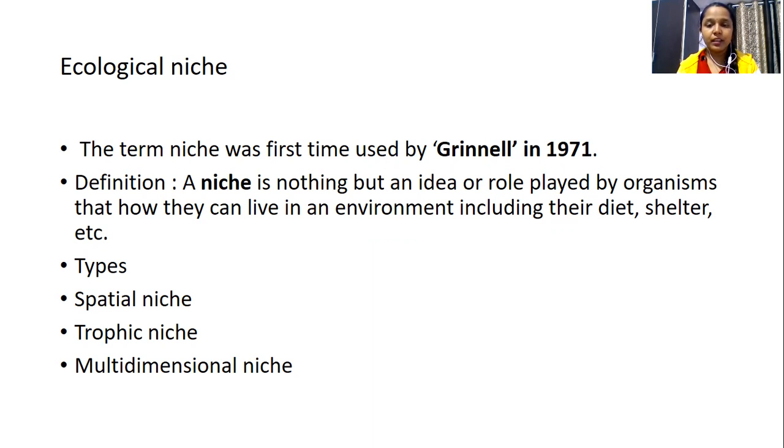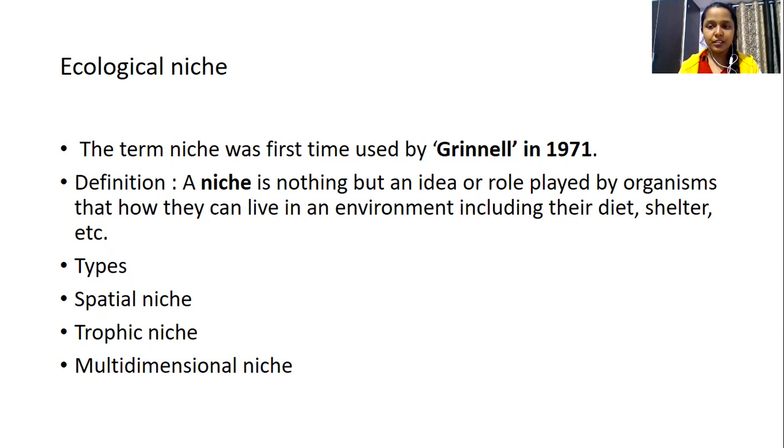Niche is an idea of where an organism lives in a particular area in an environment, and how those organisms live in their environment, including their diet, shelter, and various other factors or the behavioral aspects of that organism within a particular environment. That is what you call a niche.